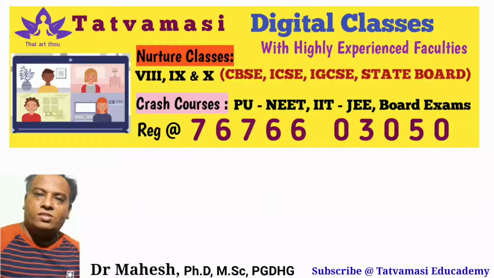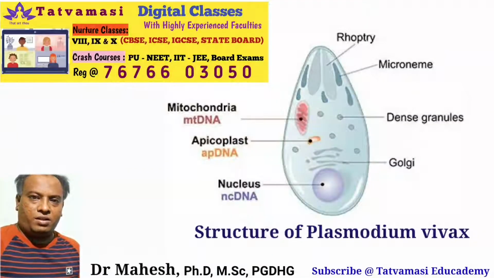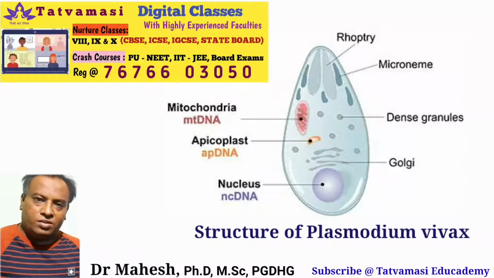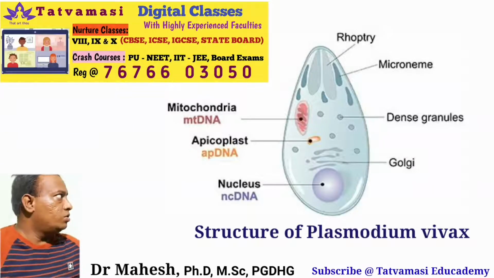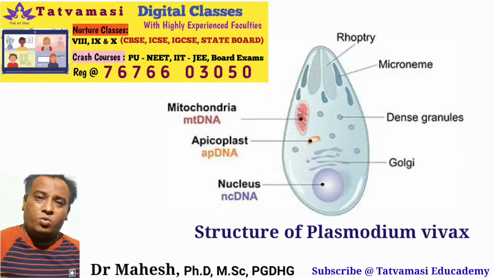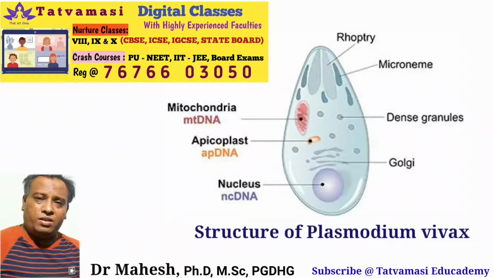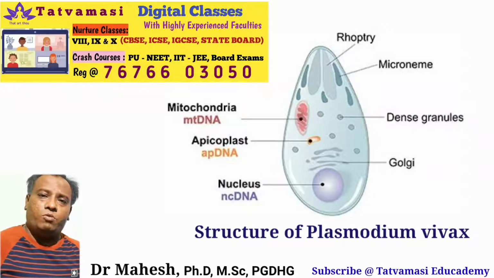Today we are going to discuss the life cycle of Plasmodium, that is nothing but the malarial parasite. You need to understand, the malarial parasite is not a bacteria or fungus, it is a protozoan. There are 4 different species of Plasmodium. Plasmodium is a common name, but we have 4 different species. They all cause different types of malaria.